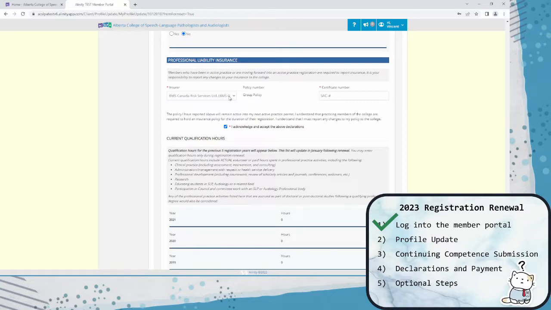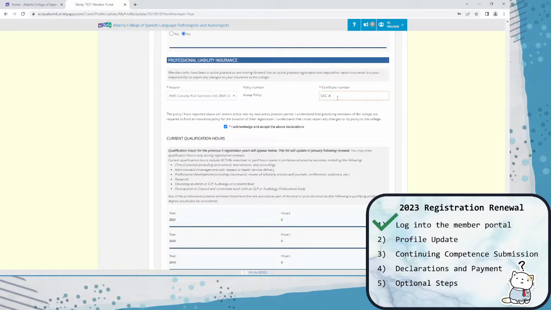Many policies renew from year to year, and the certificate number may change with this renewal. Many of our members have their PLI through Speech and Audiology Canada. The insurer which I've selected here is BMS. If this is the case, you'll want to make sure that you enter the certificate number, not the policy number. The certificate number will be in the form SAC and then a series of numbers.